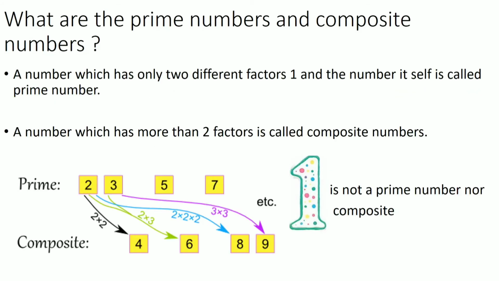What are the prime numbers and composite numbers? Prime numbers are numbers that have only two factors, one and the number itself. So here we have an example: 2, 3, 5 and 7 and so on are numbers that have only two factors, one and the number itself. So we consider these numbers prime numbers. Composite numbers are numbers that have more than two factors, like the number itself, one, and other numbers, like 4, 6, 8 and 9 which have many factors. 1 is not a prime number, nor do we consider it a composite number.